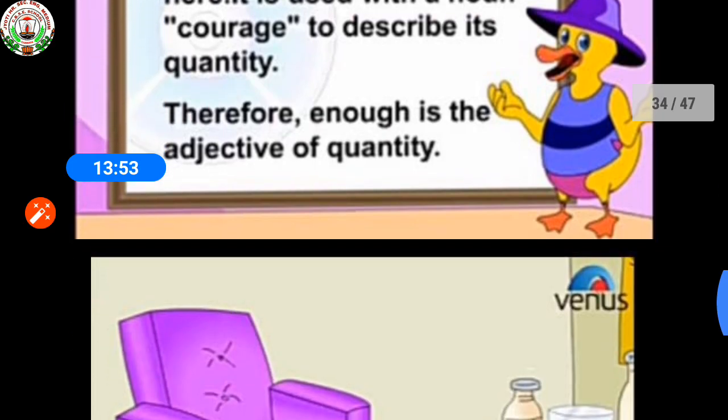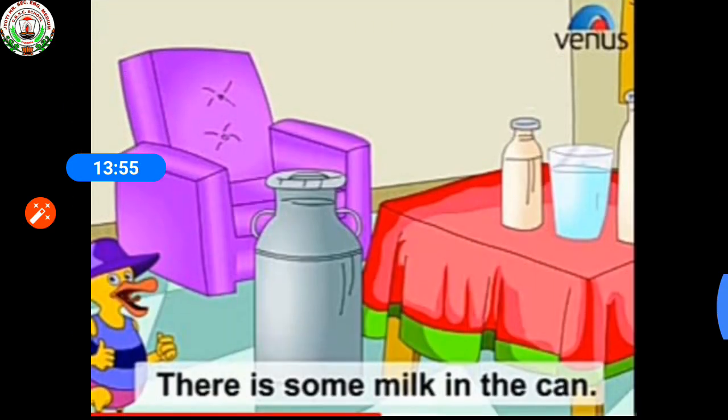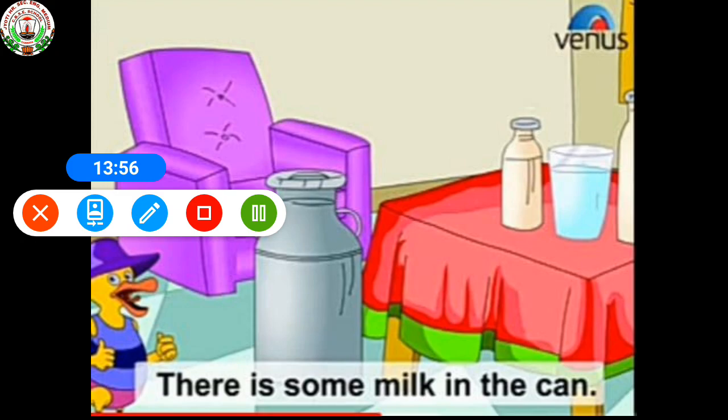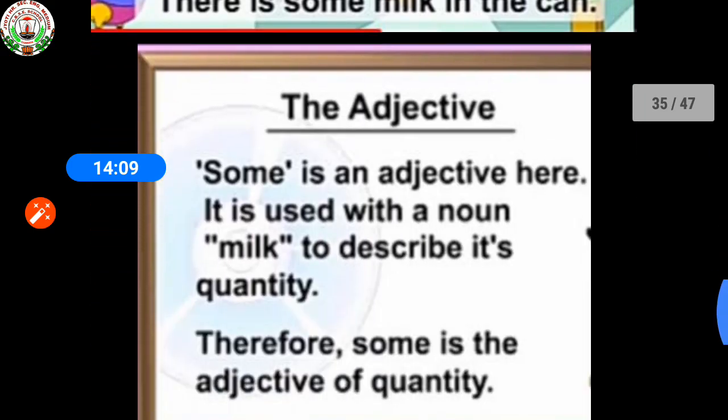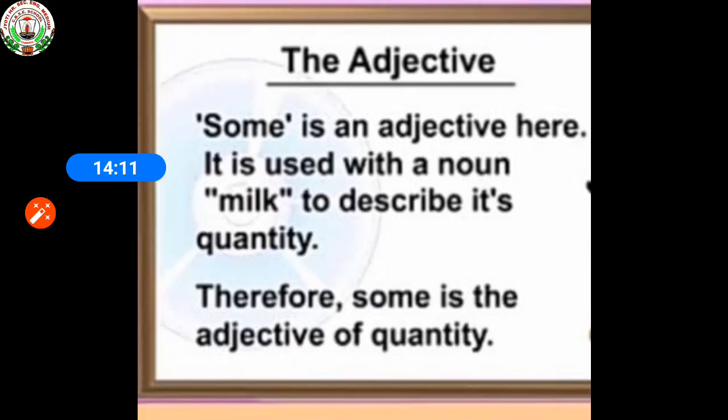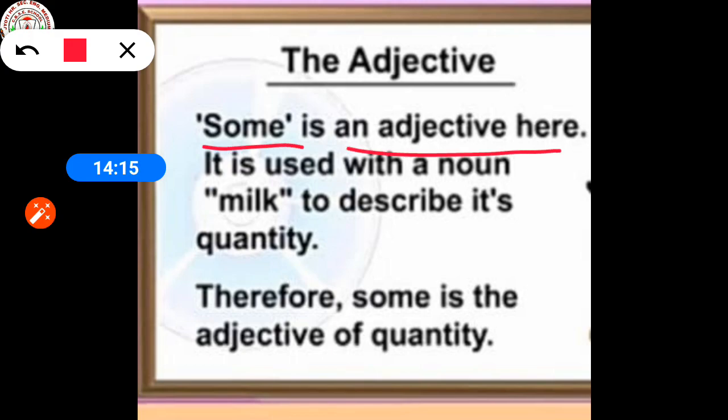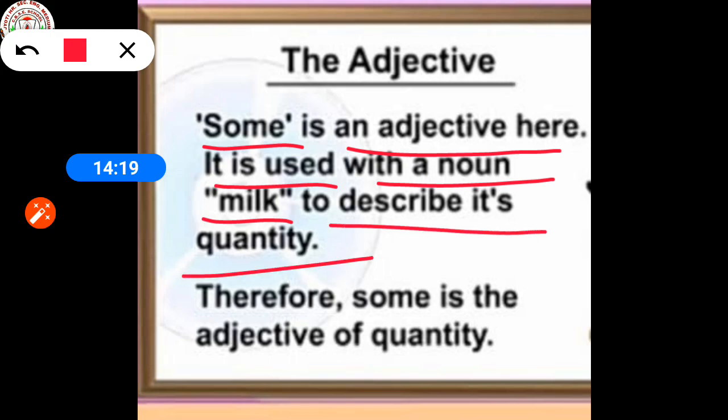You can see another example. There is some milk in the can. Here, some is an adjective. It is used with the noun milk to describe its quantity.